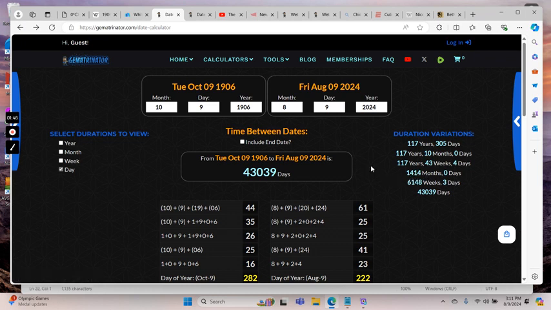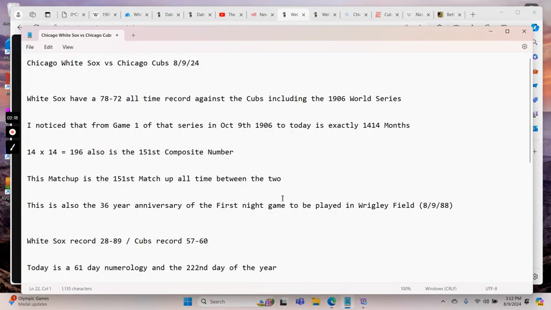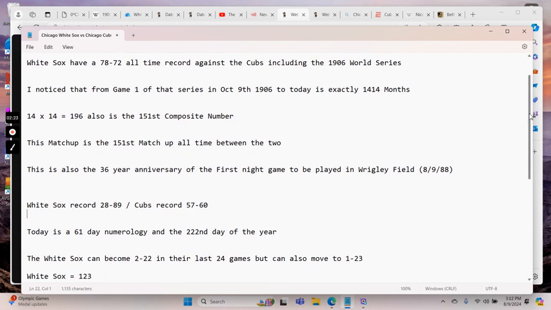Okay. Why is that interesting? It's because 14 squared is 196, right? Just like the 1906 World Series, take away the 0. So 14 months, 14 squared. How about that? This is also going to be their 151st meeting together, right? And notice that 151 is the 151st composite number of 196, right? So that's pretty crazy as well. So this game is super linked to this World Series matchup that they had.